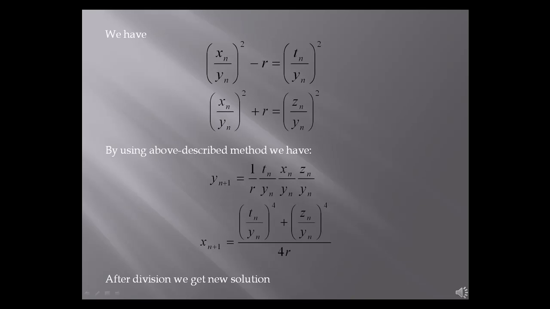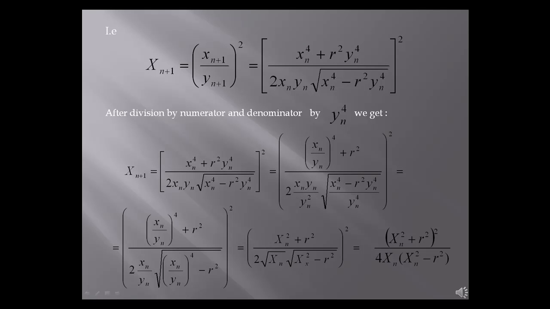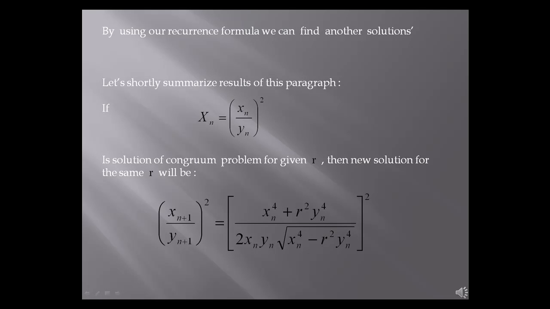We have these two following. By using the above described method, we have y_{n+1} and x_{n+1}. After division, we get new solutions, which you can see on the next pages. After dividing numerator and denominator by y_n to the fourth power, we get the following. By using our recurrence formula, we can find other solutions.